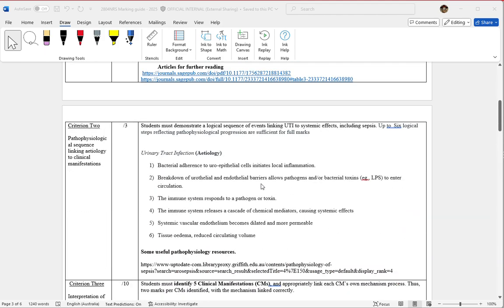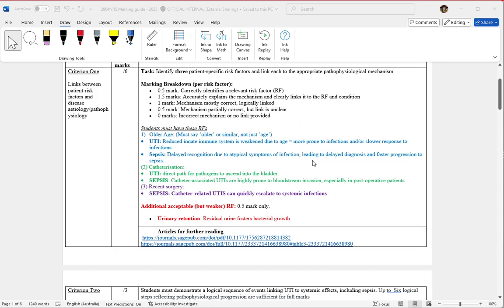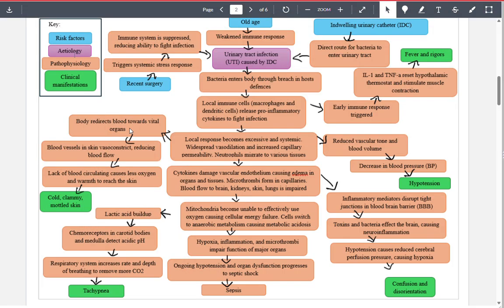So that is the marking guide, so hopefully that makes sense. Now what I'll do is I'll quickly just go through a couple of draft submissions of students just so you can see how a map potentially will look. So here we've got the risk factors in blue, so we've got tick, recent surgery, tick, old age, tick, urinary catheter. So they'll get half a mark each for those.